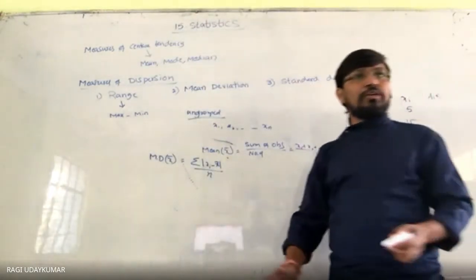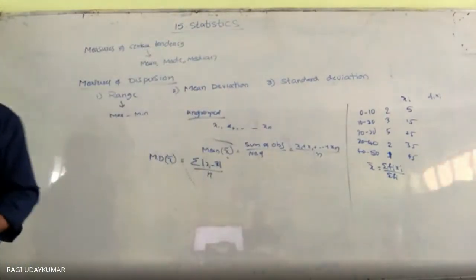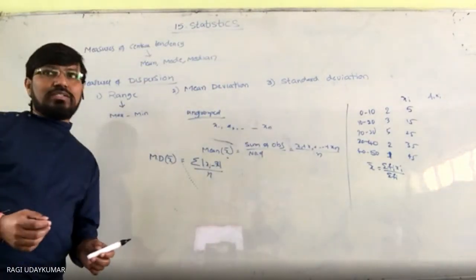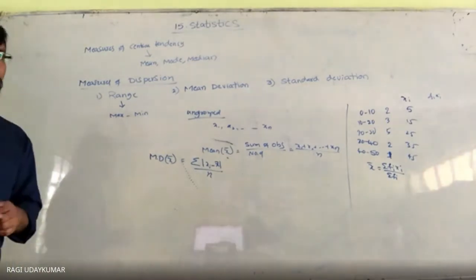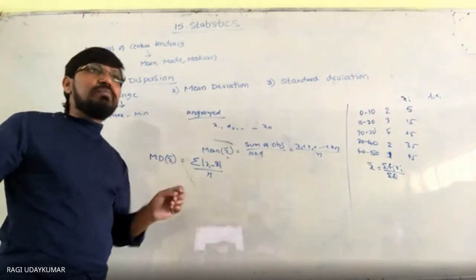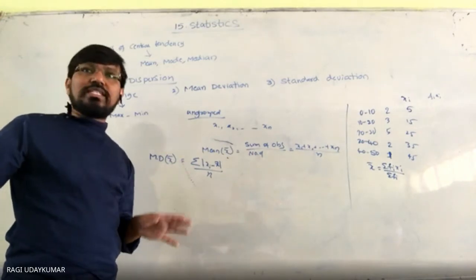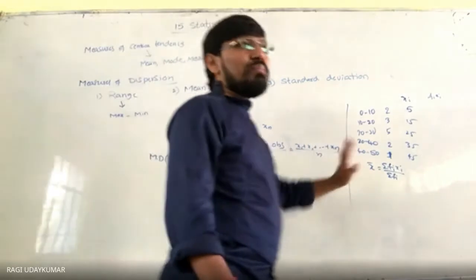One problem I'll explain to you. And the third is the step deviation method. Step deviation means deviations will be taken into consideration, and while solving one problem, I'll explain it clearly. That step deviation method is called the shortcut method. So using the shortcut method, here we found the mean.